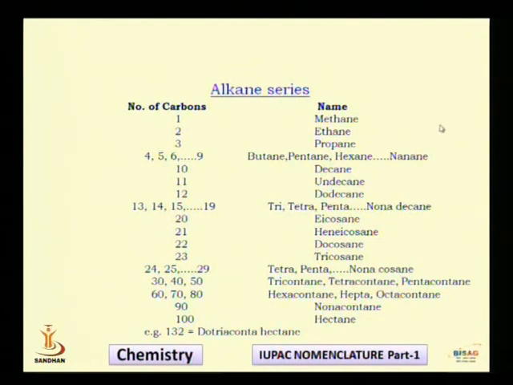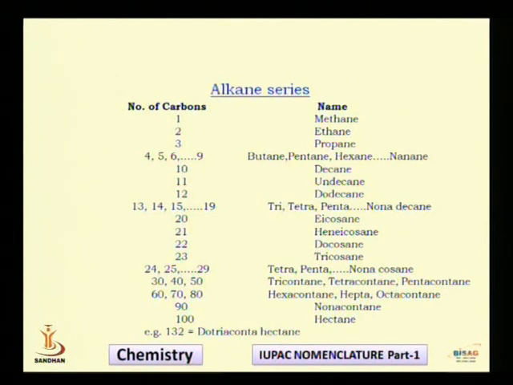So similarly, a 9 carbon hydrocarbon we call it nonane, and then the moment it becomes 10 carbon we call it decane. Then after 11 carbon we call it undecane, like that. So you continue it: dodecane, tridecane, tetradecane, pentadecane, nonadecane, and the moment it becomes 20, the name is eicosane. Then a 21 carbon hydrocarbon is called henicosane. 22 carbon, it is called docosane.